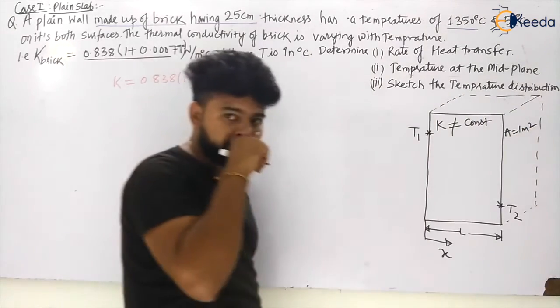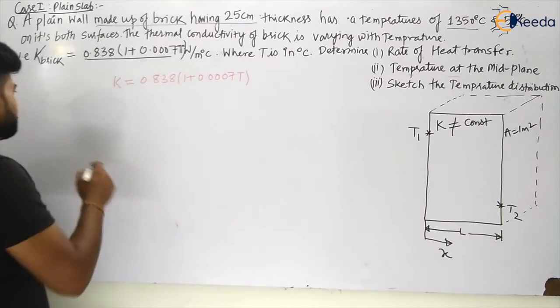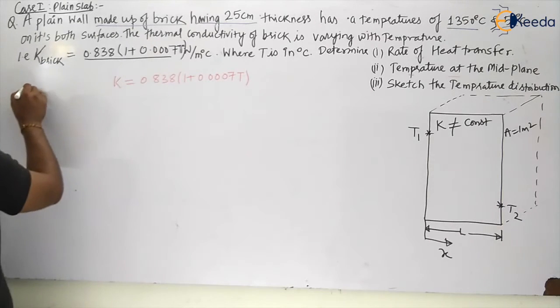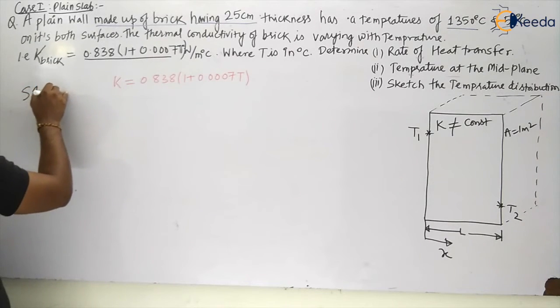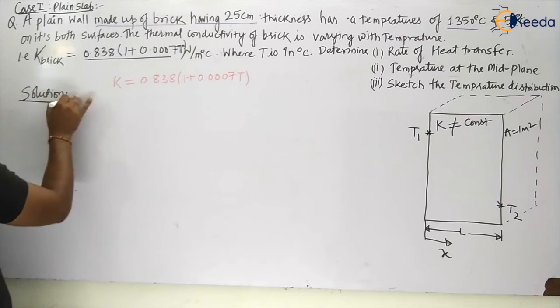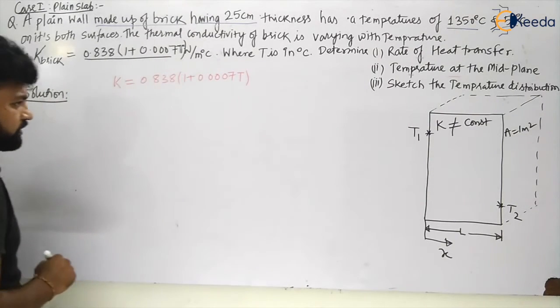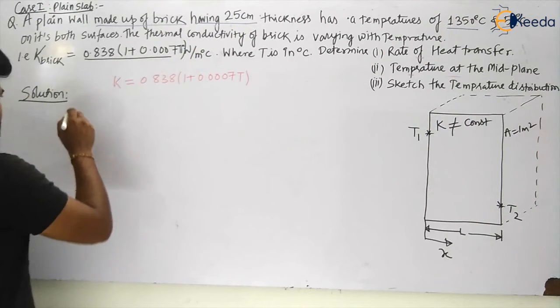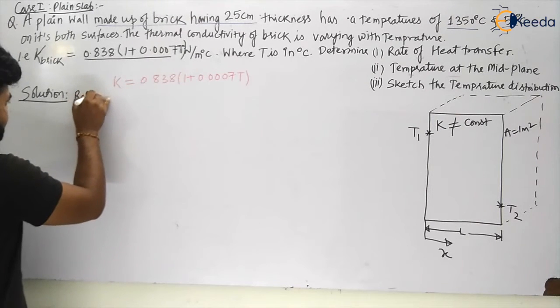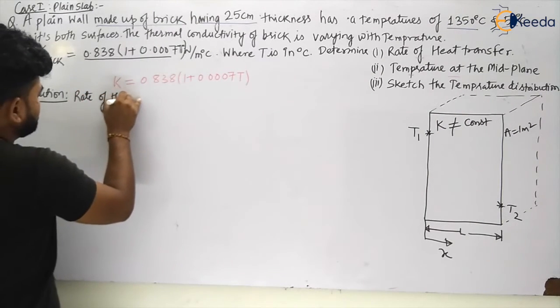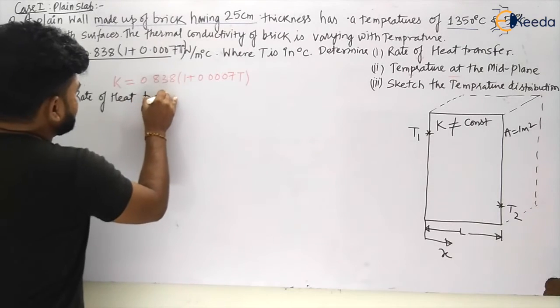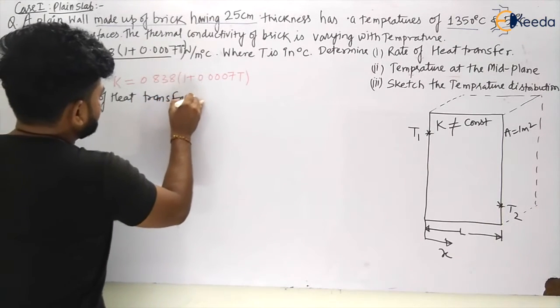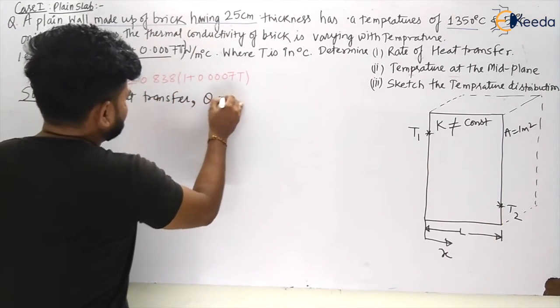So first of all we have to calculate the rate of heat transfer, that is Q.